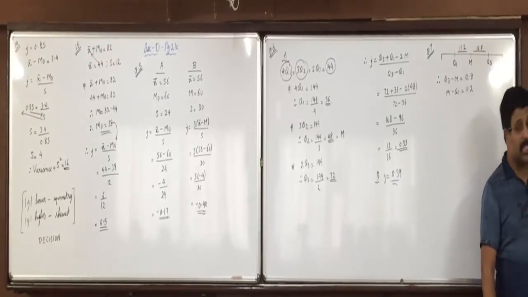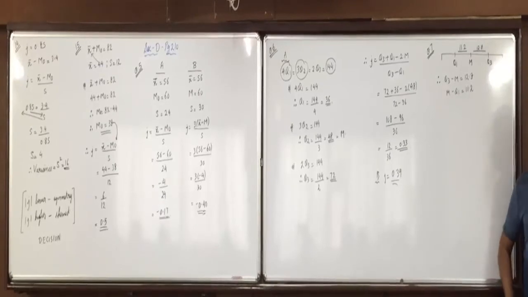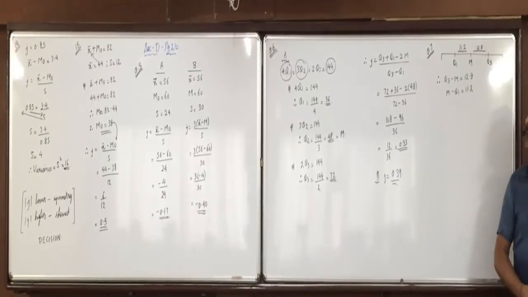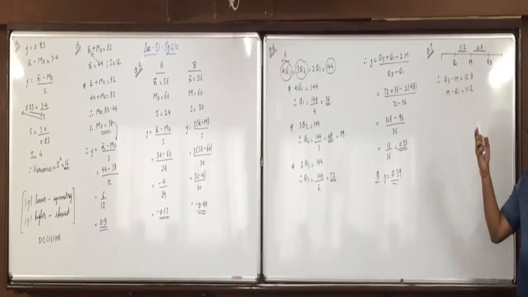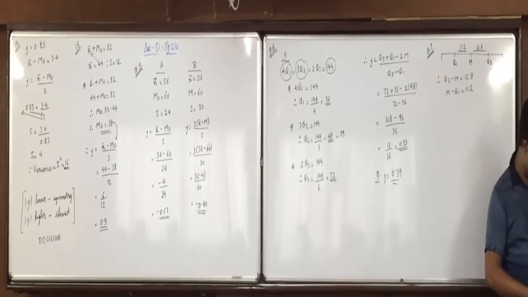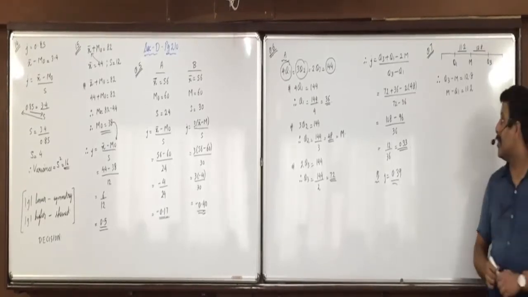We have to find skewness and its coefficient also. Here will we use the first formula or the second formula? First formula. Did everyone write this? Now, first formula, be attentive.